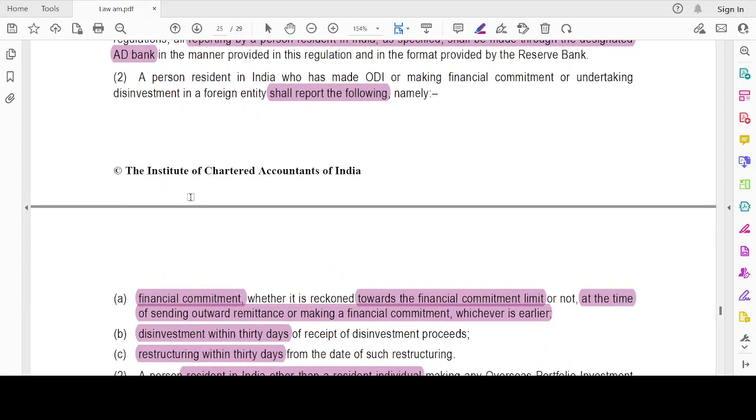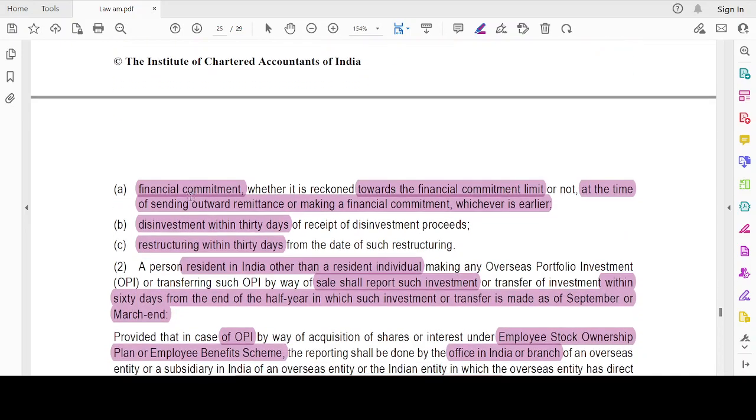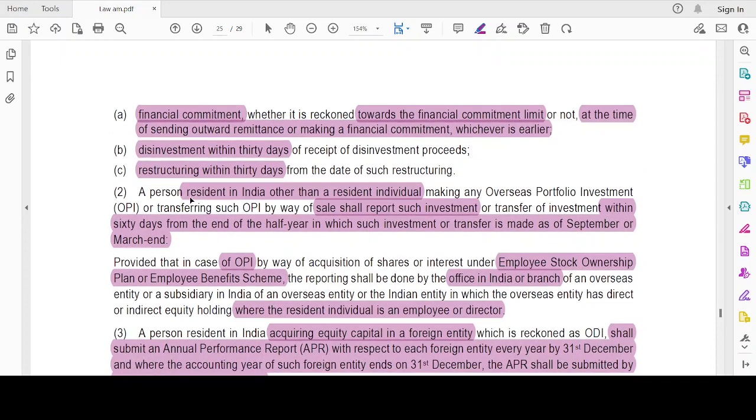See, this means disinvestment has taken place on, say, for example, 1st April 2023. Then within 90 days, which, let's assume blindly, is 3 months, it's 90 days. For the example, let's take it as April, May, June. So within 30th June, I have to repatriate from the date of receipt of funds. Say I have received it on 28th June. Then within 30 days from 28th June, I have to report it to RBI through the designated AD bank. Then restructuring, within 30 days from the date of restructuring.